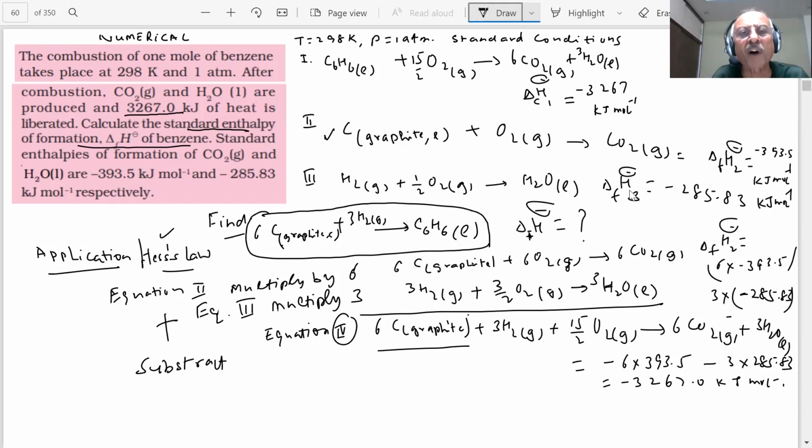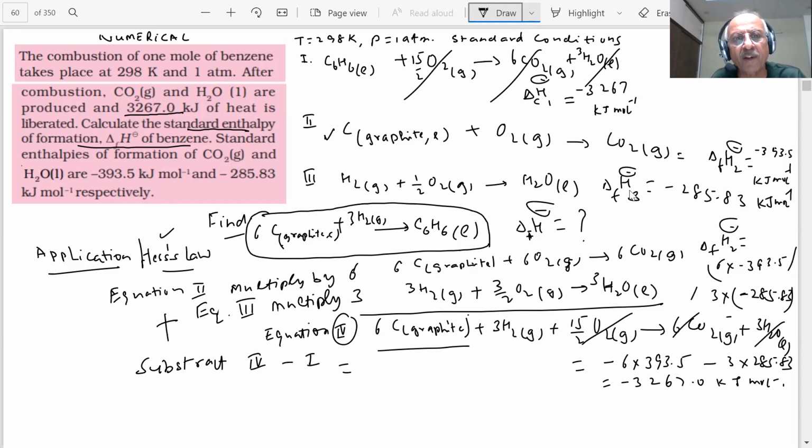If I subtract 1 from 4, equation 4 minus equation 1, what will I get, student? This 15 by 2 O2 will get cancelled. Carbon dioxide will get cancelled. Water will get cancelled. And C6H6 will come on the other side.